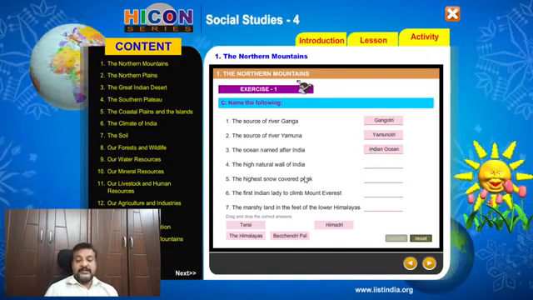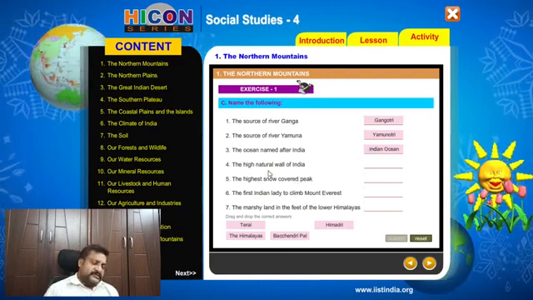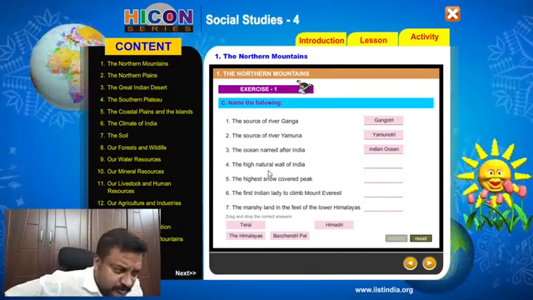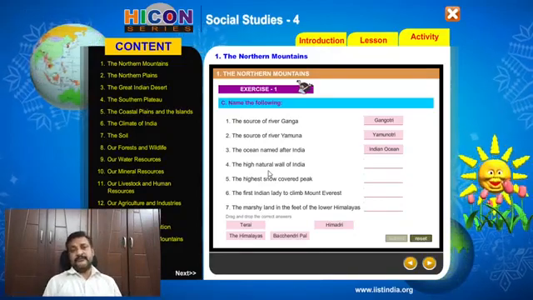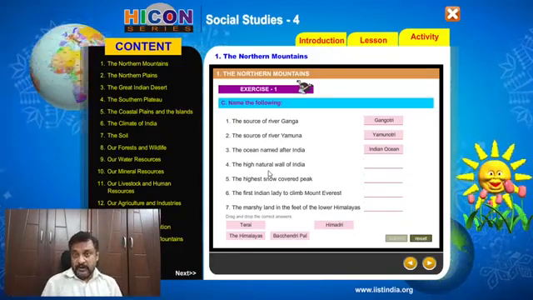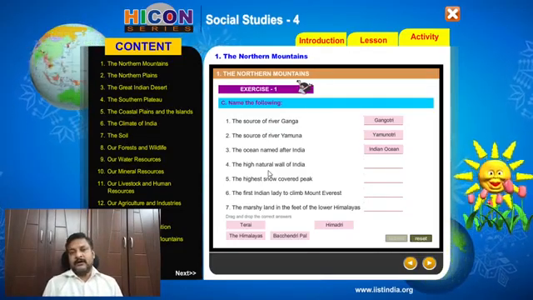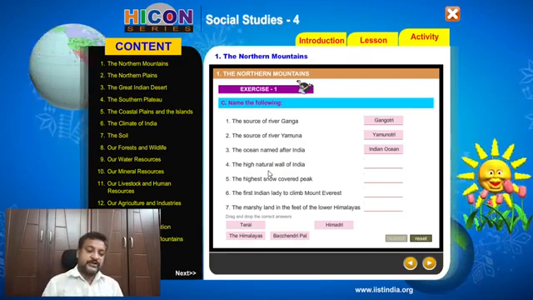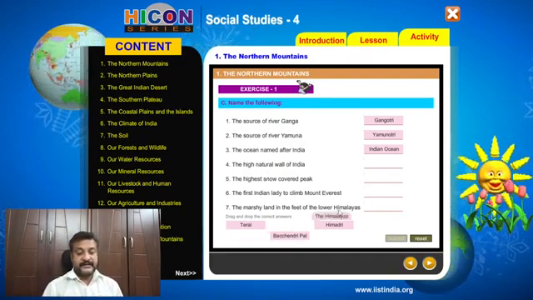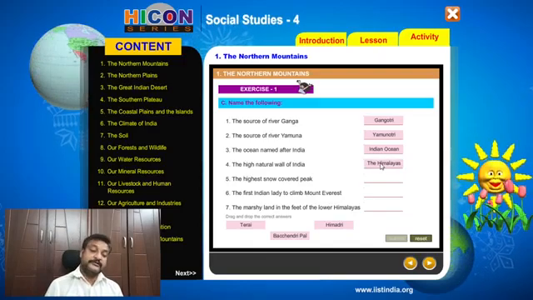The fourth question is the high natural wall of India. When we started to study about the northern mountains, we knew that the Himalayas actually stand as a very huge wall in the northern part, protecting us from all kinds of elements, isn't it? So the Himalayas is the natural wall of India, right?